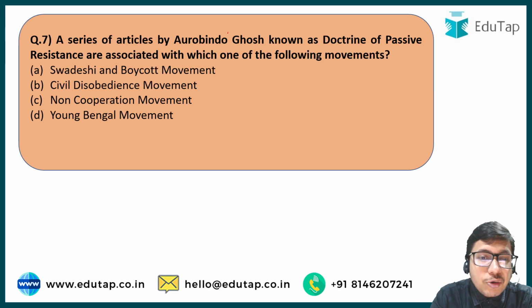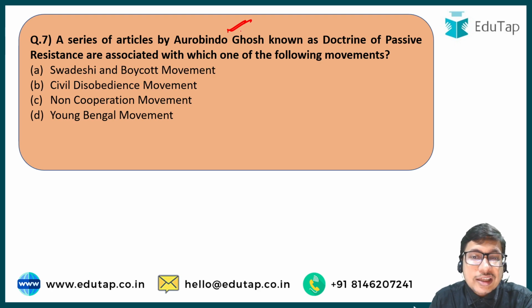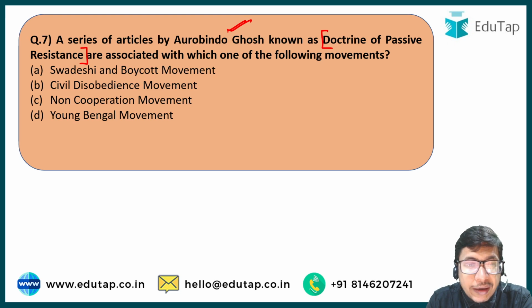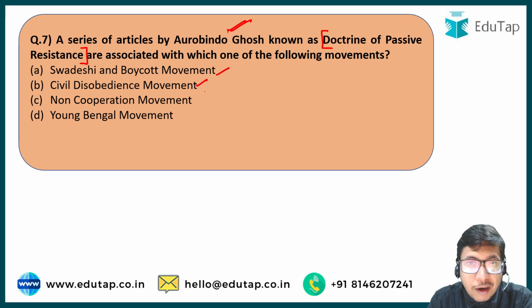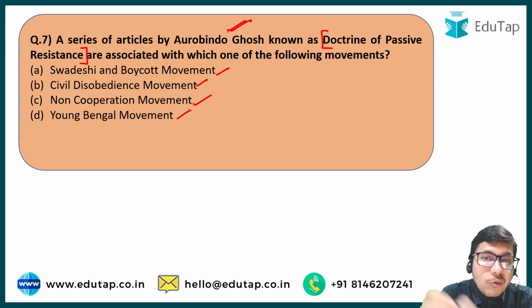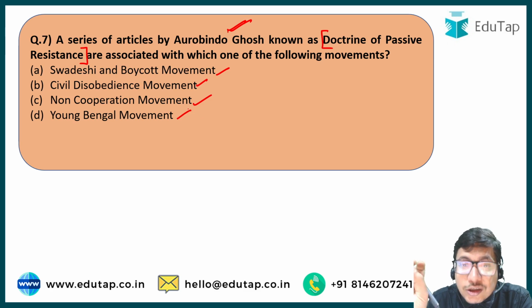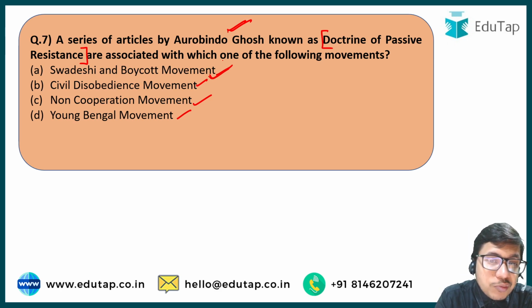Question number 7 is about Aurobindo Ghosh. A series of articles written by Aurobindo Ghosh, known as the Doctrine of Passive Resistance, are associated with which one of the following movements? Swadeshi and Boycott movement around 1905, Civil Disobedience movement in around the 1930s, Non-Cooperation movement of the 1920s, and Young Bengal movement, which was an earlier movement. So the Doctrine of Passive Resistance was associated with the Swadeshi and Boycott movement.